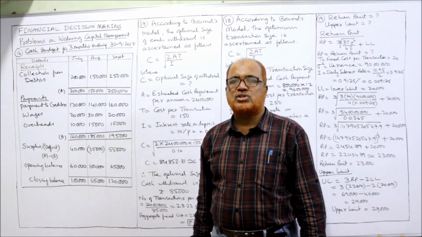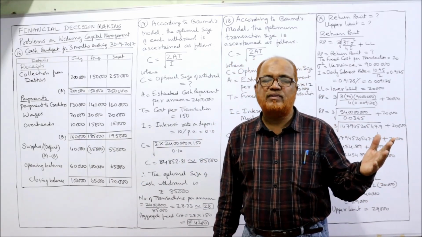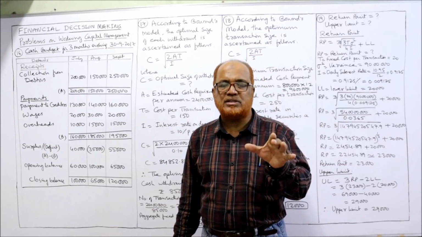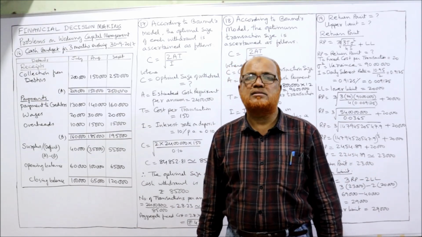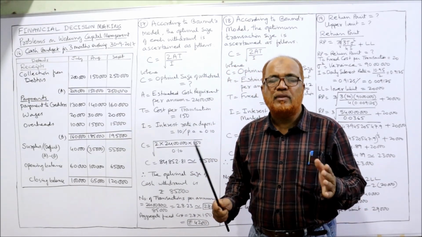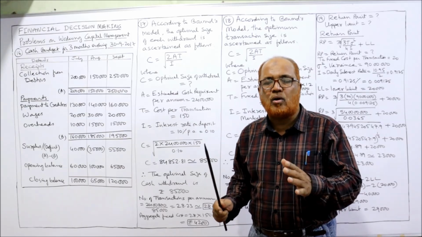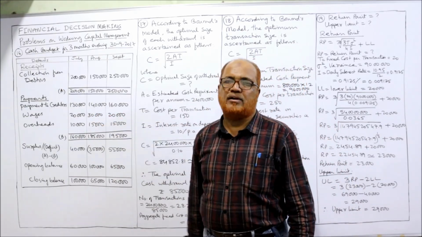Collection from debtors. We don't have any cash sales. In the last video, we did one problem on cash budget in which there were cash sales and credit sales. But here there is no mention of cash sales. That means all the sales are on credit. So we only have collection from debtors.